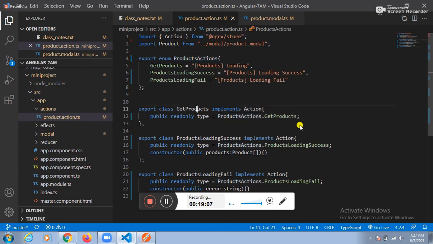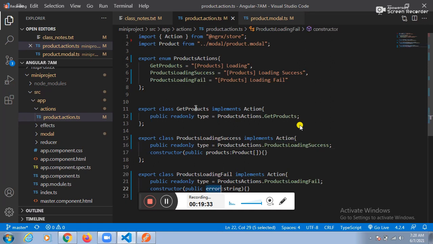What is the first class? Get products. What is the second idea? Products loading success. What is the next one? Products loading fail. If your second thought succeeds, automatically you are getting the positive result. If your third thought succeeds, automatically you are getting the error.